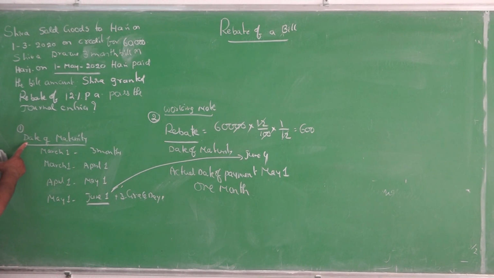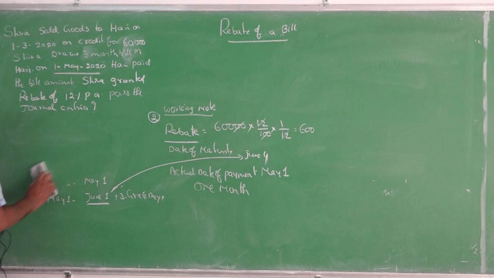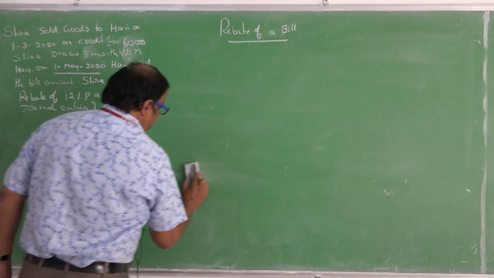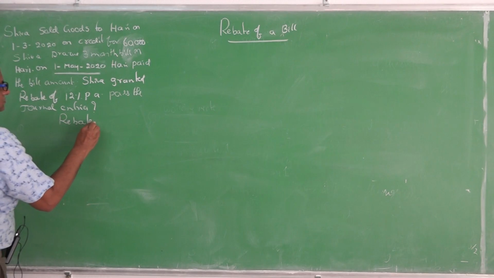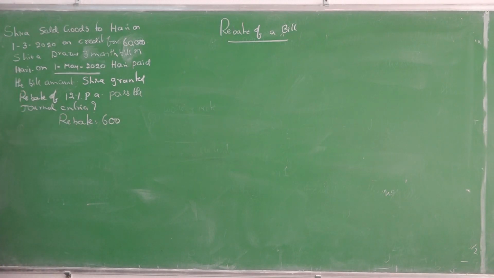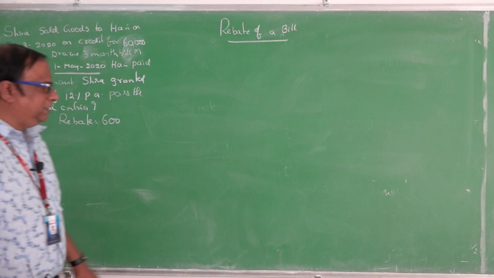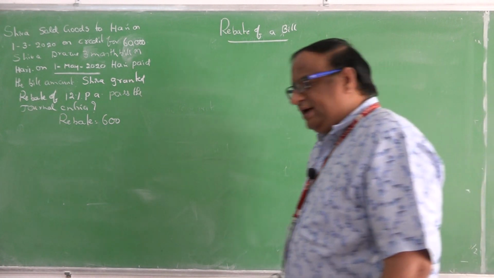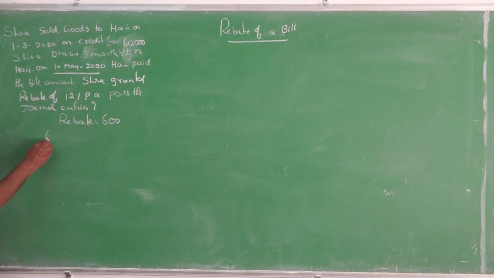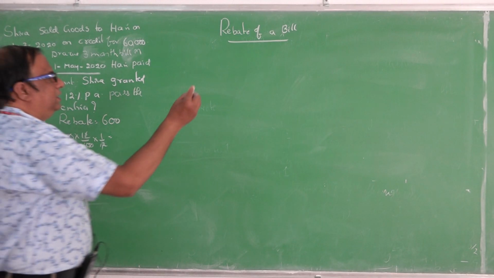So it is important, the date of maturity working notes. Now, what is the rebate? 600 is the rebate. I explained it in the working notes. So what is the rebate? Rebate comes as 600. If you have doubt, again I write it here. How 600? 60,000 bill amount, 12%, 1 month before paid. 12 by 100, 600 rebate. This is a rebate. Now I will write down the entry.